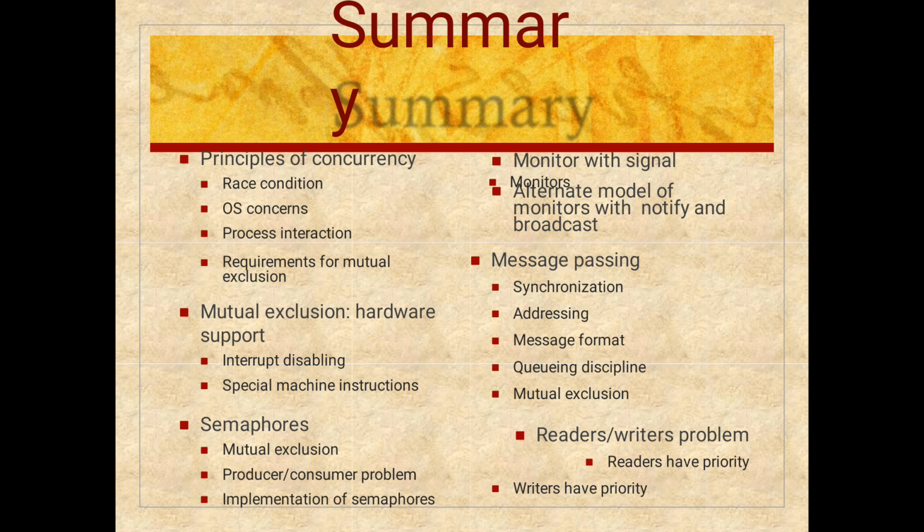Under semaphores we have seen mutual exclusion, producer and consumer problem, implementation of semaphores, monitors with signals, and message passing. Under message passing we have seen synchronization and addressing. Addressing is of two types, direct and indirect. Message format has two blocks: header and message body. And queuing discipline, mutual exclusion, and the readers and writers problem. We have seen this up to now.